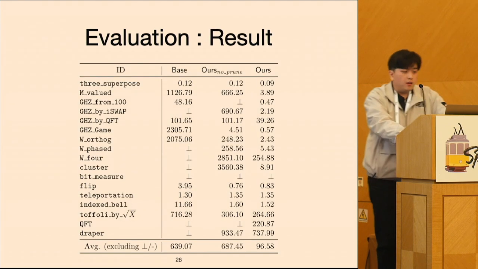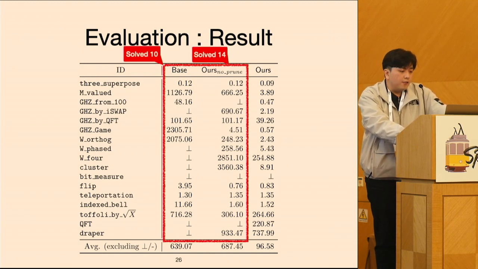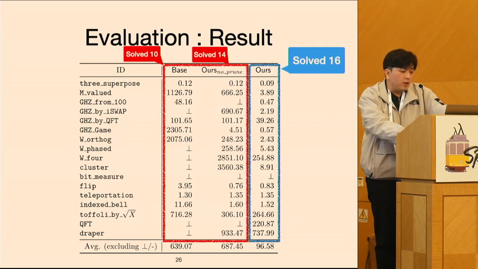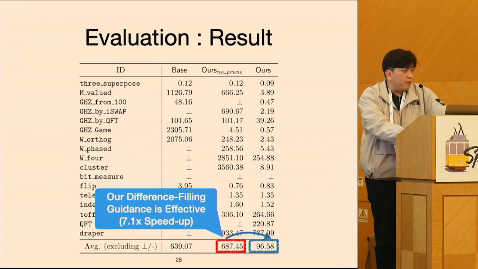So here's a table. Overall, our approach could achieve effectiveness compared to the other 2 settings. First, while the 2 other settings solved 10 and 14 problems out of 17, ours could solve 16 problems within time. So also in terms of speed, ours could achieve faster synthesis time. Compared to the baseline, on average, ours achieved 6.6 times faster synthesis time. And compared to ours no prune, which is our version of no guidance, we achieved a 7.1 times faster synthesis time, which implies that our difference filling guidance idea was effective enough.